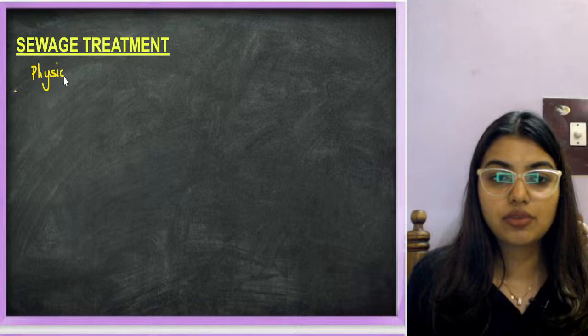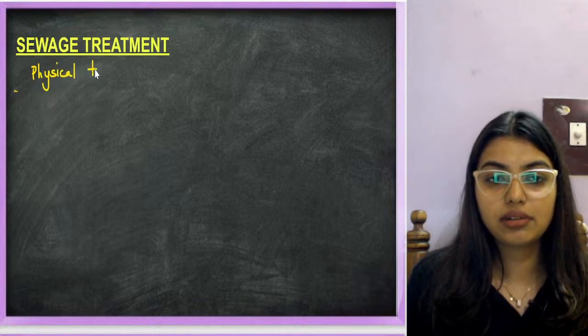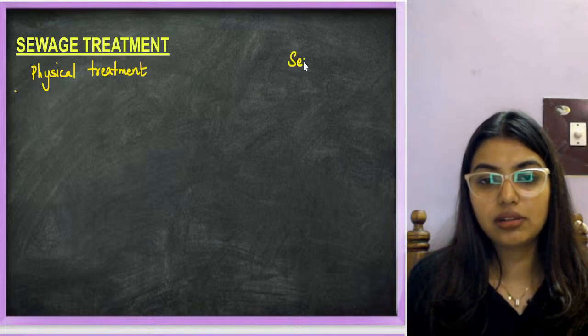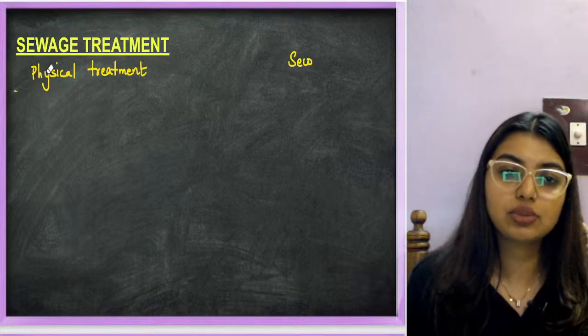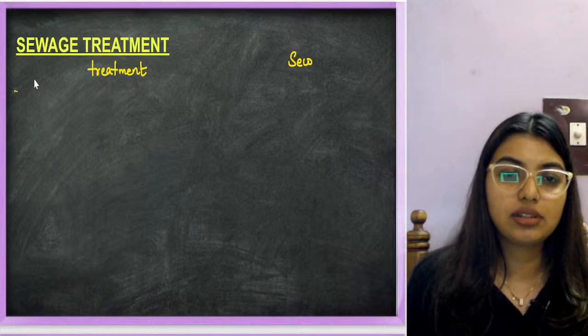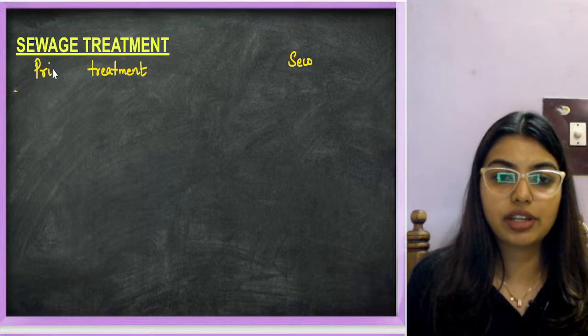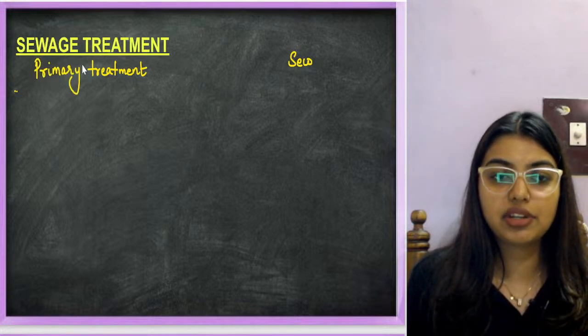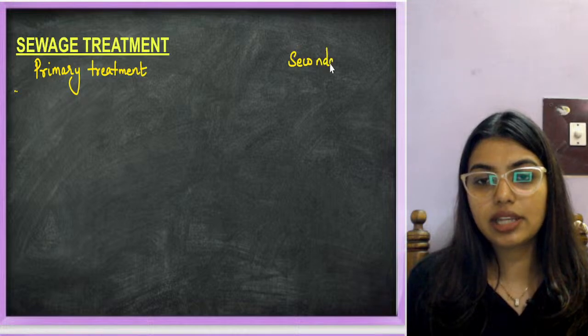So students, first step, there are two types of treatment: physical treatment, primary and secondary. Oh my god, I don't know how many languages I am talking in 1 minute. Primary treatment and secondary treatment.